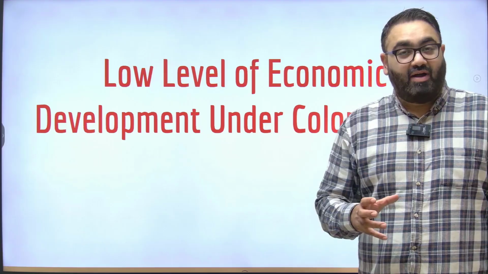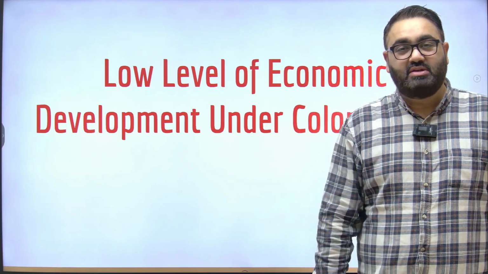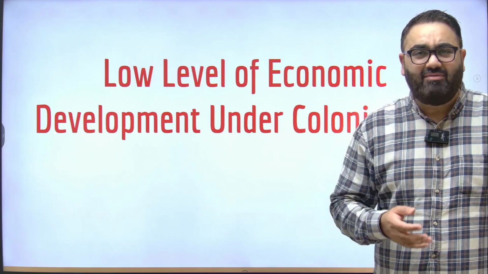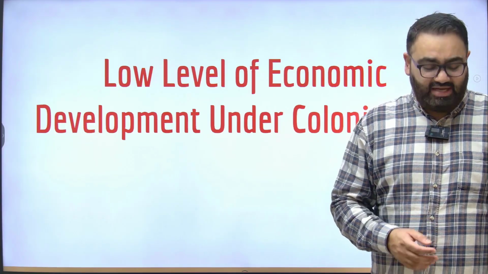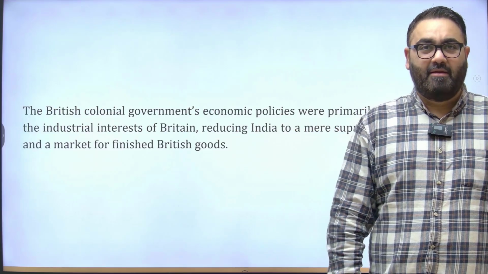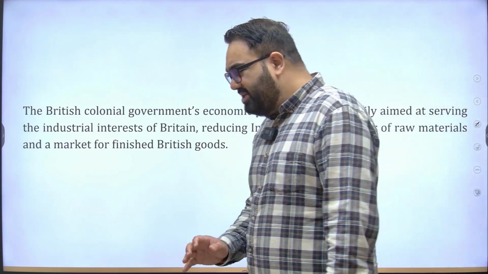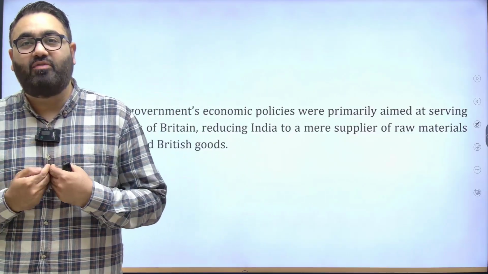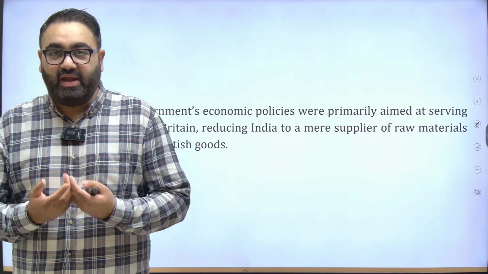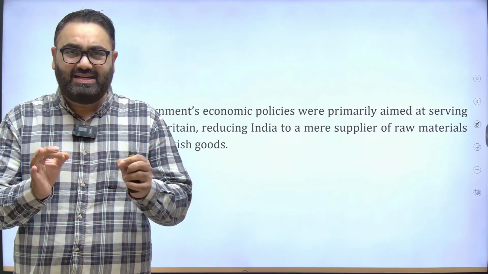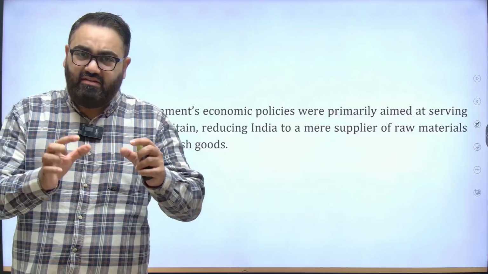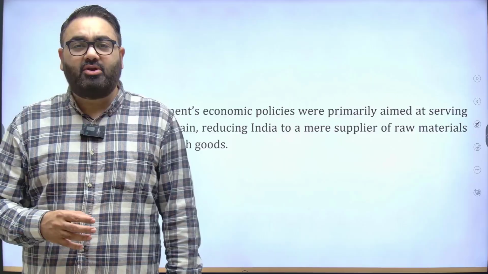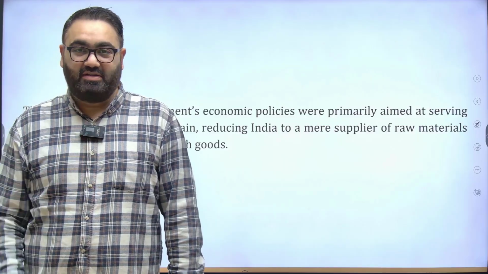We talk a lot about the fact that the British exploited our resources. We talk a lot about the fact that there was wide scale poverty, but what exactly was happening at that point of time? Let's take a few examples and see that. First, the British policies that were introduced in India were not really policies for the benefit of the Indians. The British made sure that almost all the policies that the British introduced in India were eventually for their own good. They were not concerned about whether or not it would impact the Indians positively.